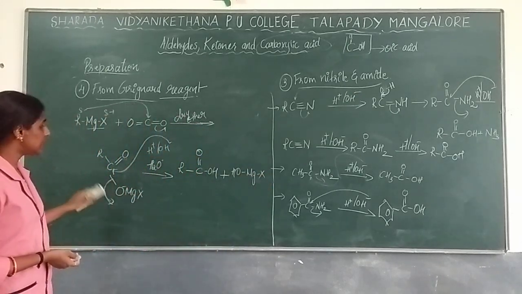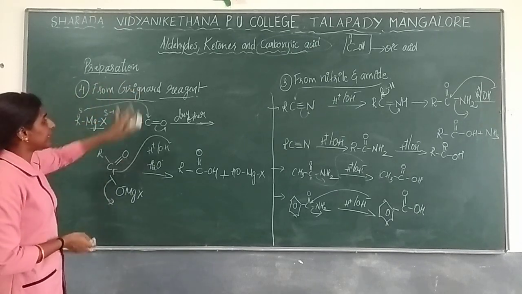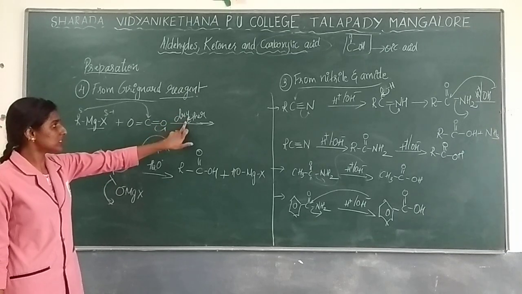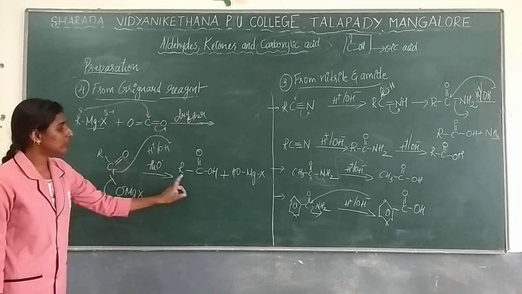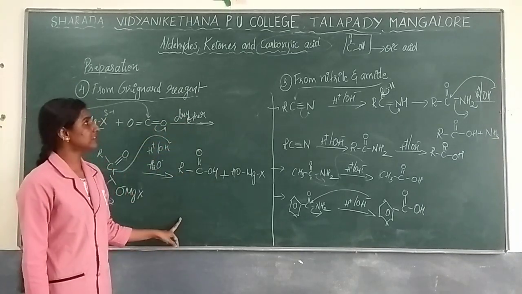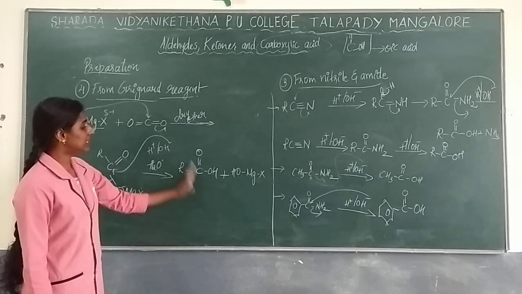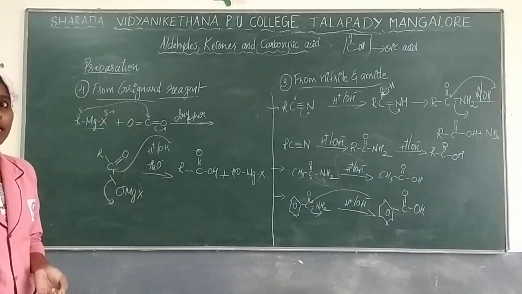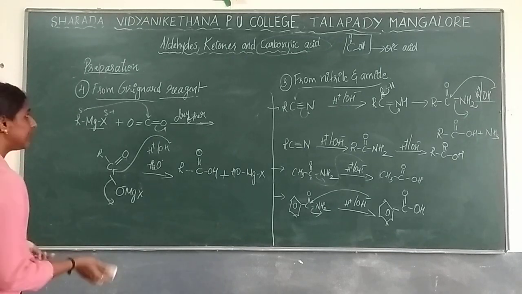Okay, so this is regarding the use of Grignard reagent. Very important. You have to write dry ice, next over here. In the presence of dry ether on hydrolysis, you are going to get carboxylic acid as a product. So in this way, the preparation of carboxylic acid will be done by using Grignard reagent.